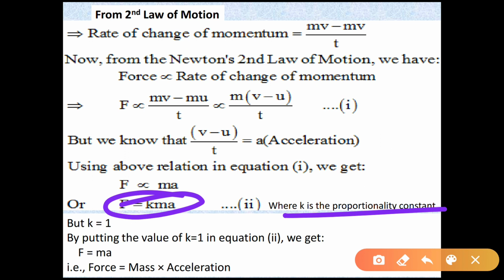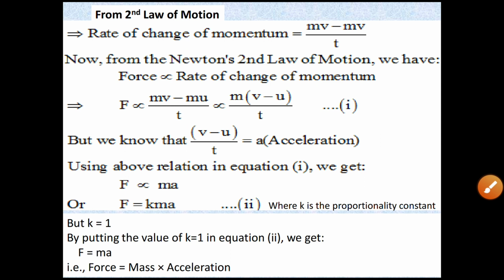But scientifically, with some experiments, it was found that the value of the constant k is 1. So if you put k equal to 1, we get F equals ma, where F is force, m is mass, and a is acceleration. So we can say that force is equal to mass times acceleration.